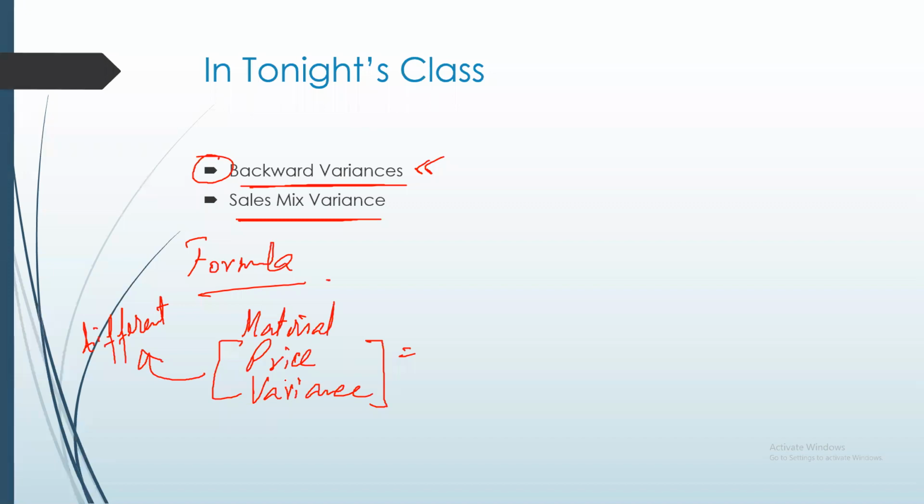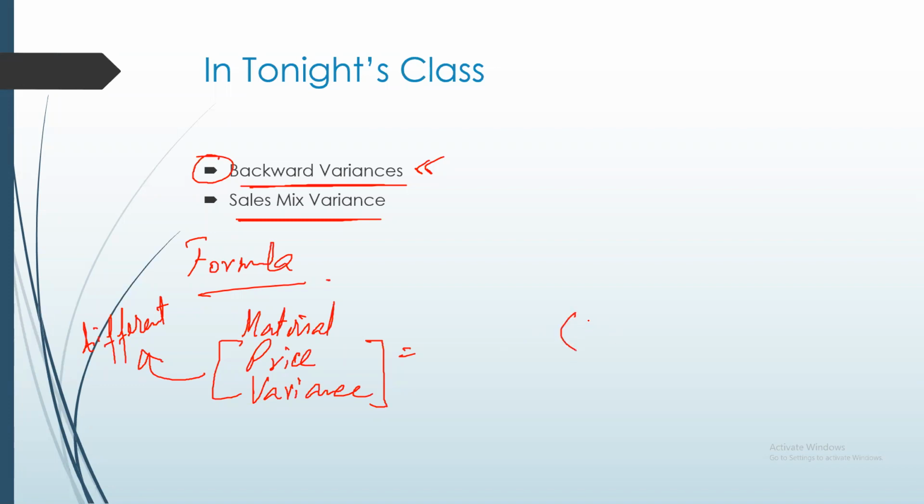So price variance means that there is a difference between the actual price that we purchased at and the price that we expected, the standard that we set for the price of the material purchased at the start of the period. So how do we calculate material price variance using the formula?